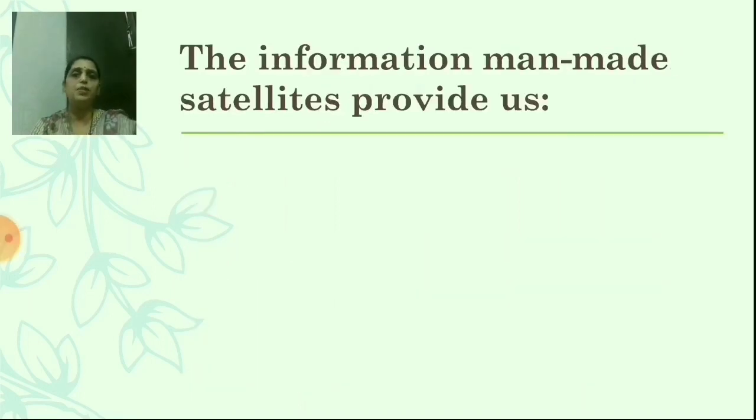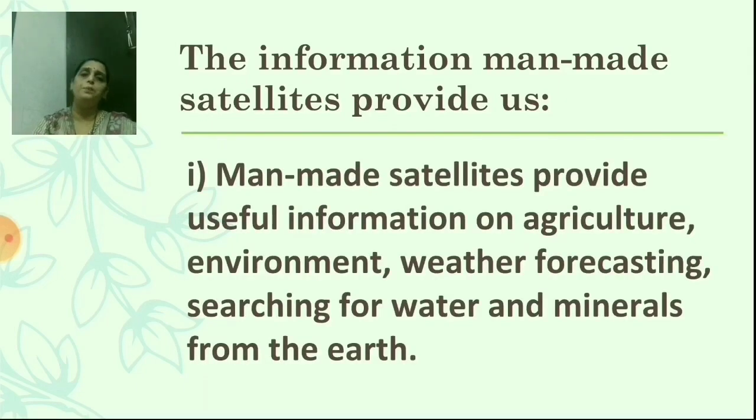Now the next we are going to see is the information man-made satellites provide us. What information do they provide us? First, man-made satellites provide useful information on agriculture, environment, weather forecasting, and searching for water and minerals from the earth.